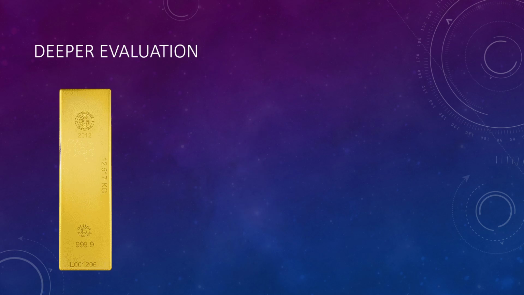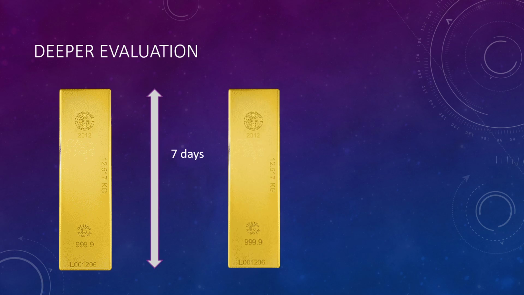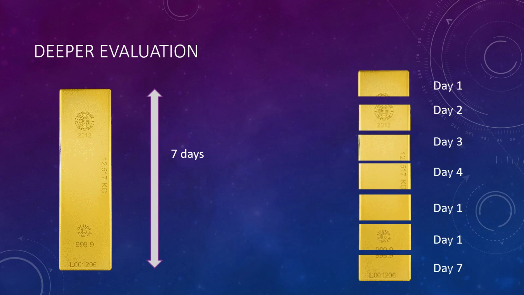Okay, so let's look at the most basic answer that you can give. You can say that we will cut the gold bar into 7 pieces so that you can give the worker a piece for each of the 7 days of work that he gave. So you cut the gold bar into 7 pieces and each day you give him a piece. That will mean the total number of cuts that need to be made is 6. But that is not a good solution. We can do better than that. So let's see.